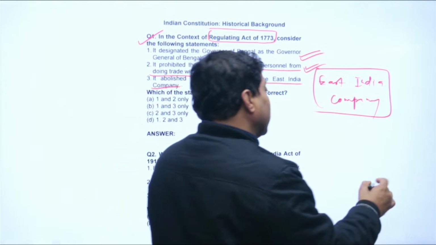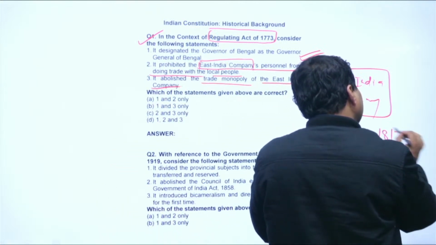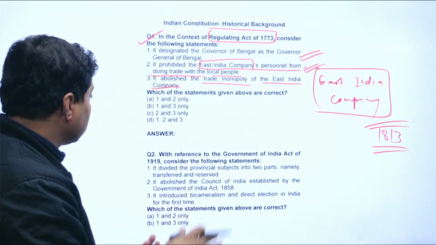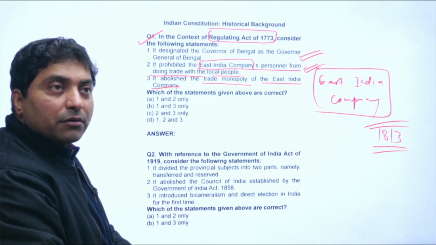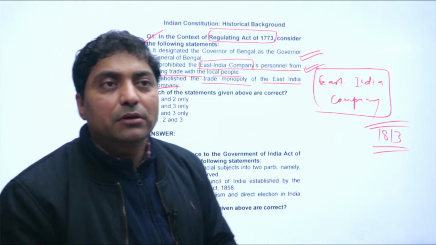It had the monopoly till 1813. After 1813, the monopoly actually went away, or it actually lost the monopoly to trade with India.